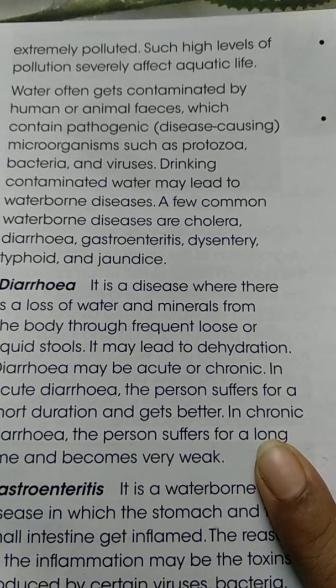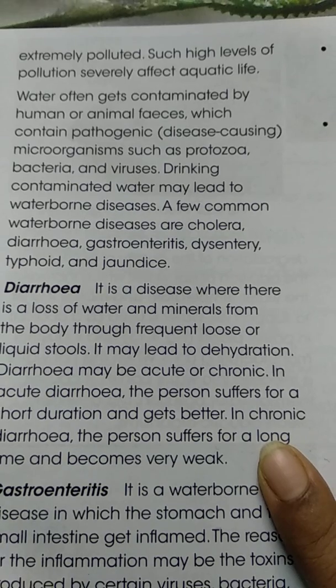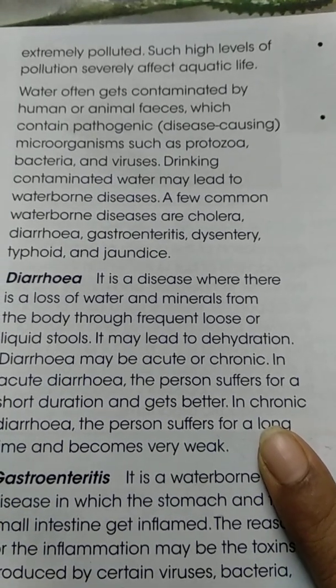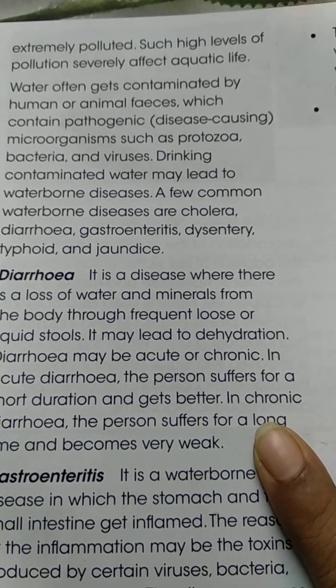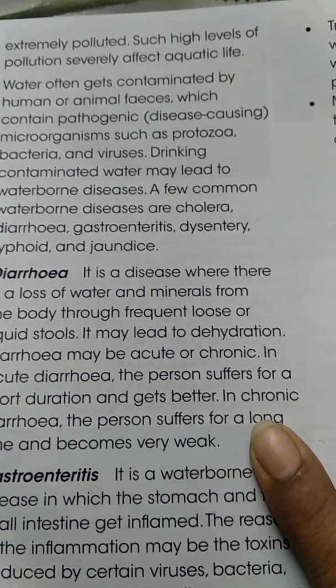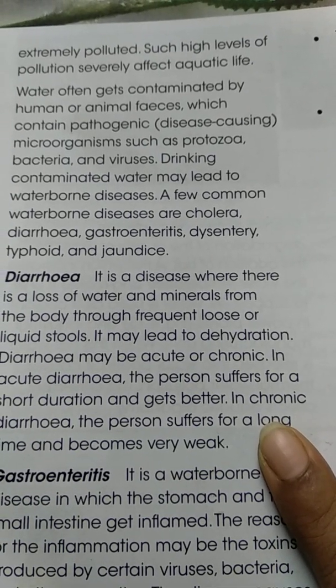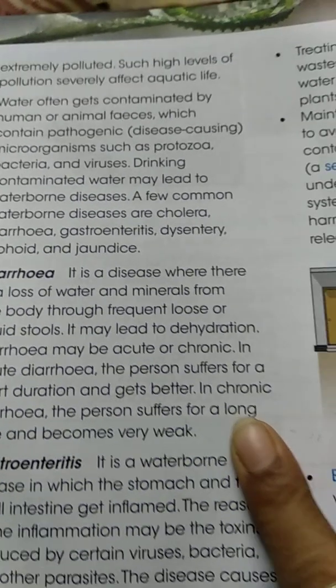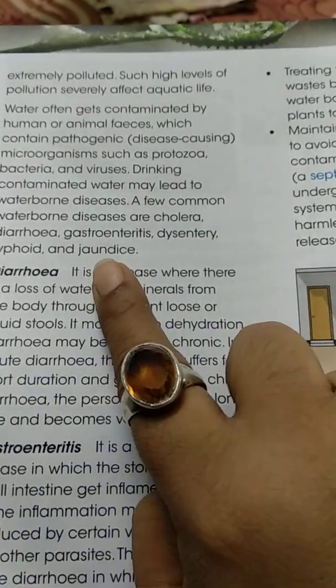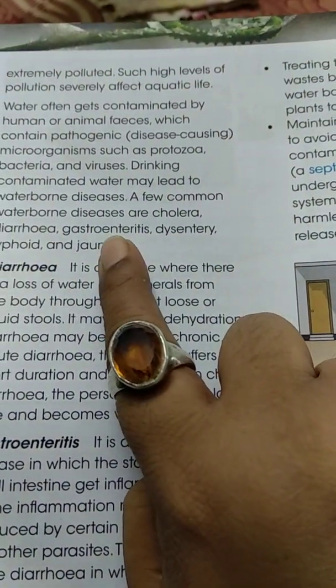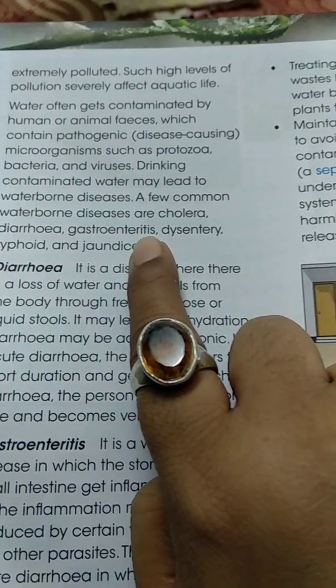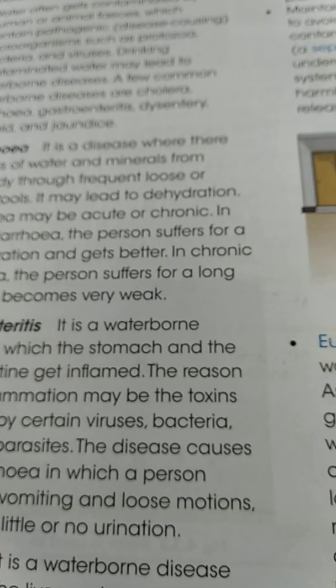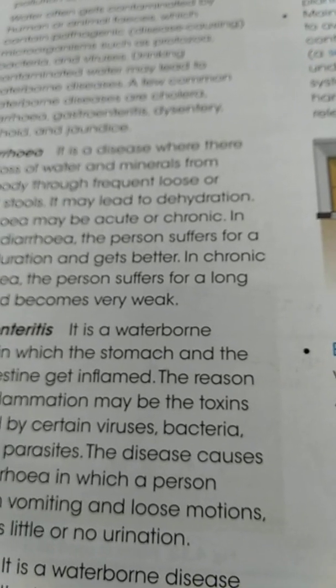Drinking such contaminated water may lead us to waterborne diseases like cholera, diarrhea, dysentery, typhoid, jaundice, and gastroenteritis. Diarrhea. What is diarrhea?